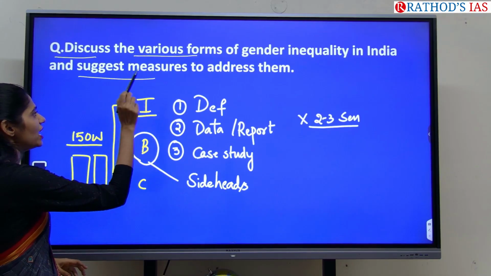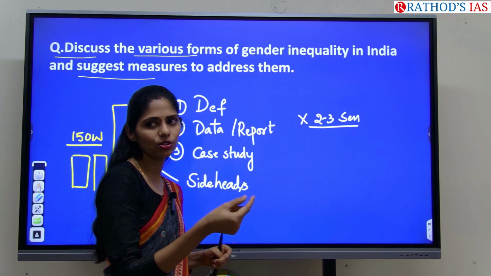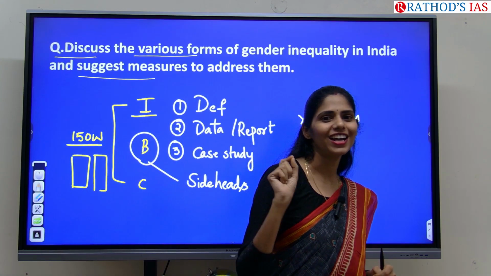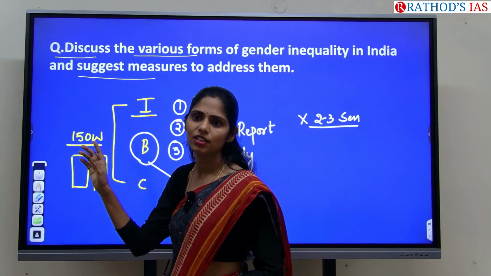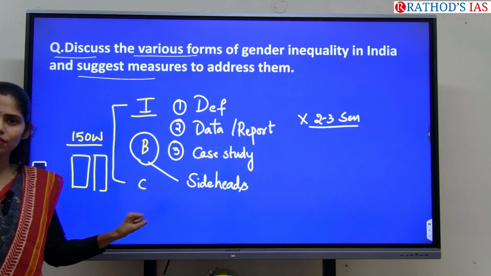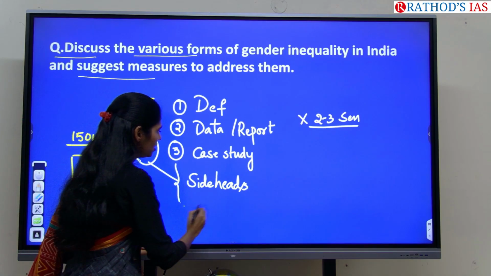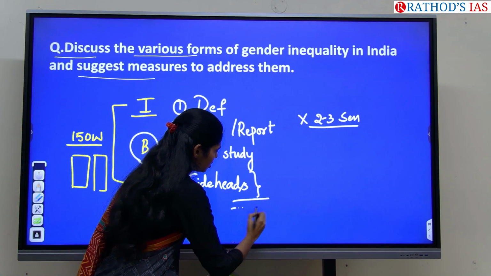And you have to answer each and every sub question, because marks will be allocated separately for your sub questions. If you are not answering one sub question, the marks allotted for that question will be gone. So don't do that. How you can ensure that you are answering each and every sub question is by using side heads. Give the side heads and write the answer in just point format.